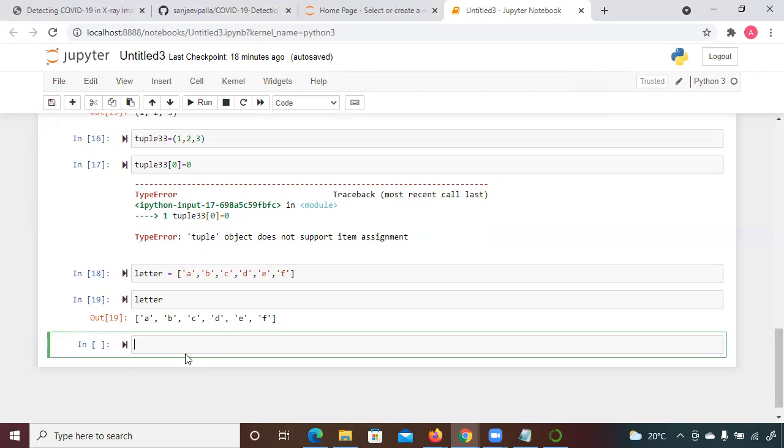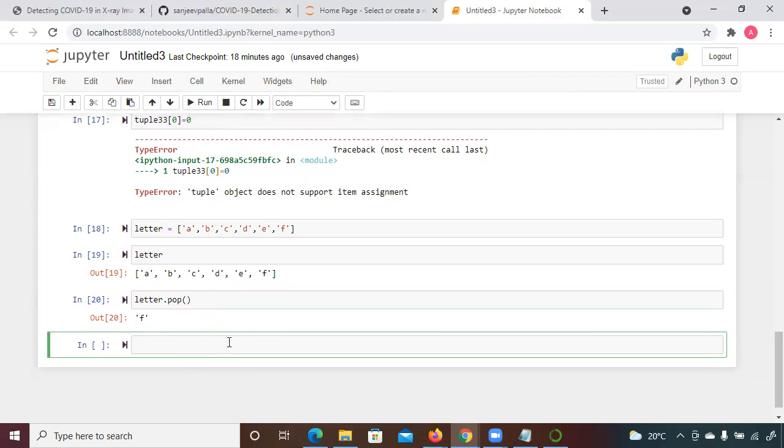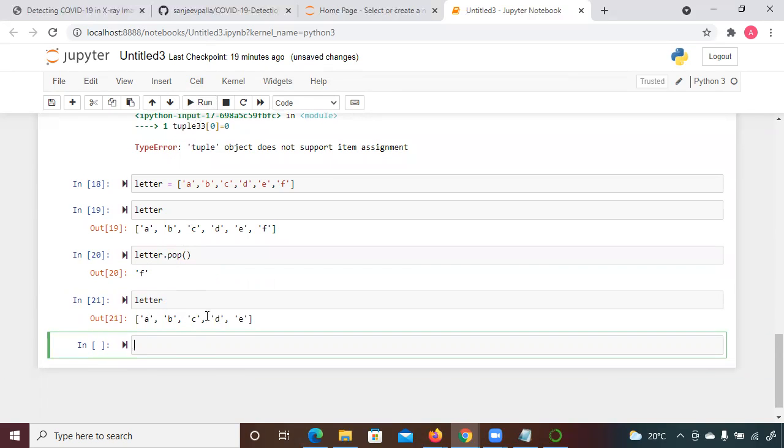Yes, but that is just for accessing an element. If you slice, you are just printing it, but you are not removing. Suppose you want to remove the last element, I already explained this in the last class, but let me remind you once. If you use the pop function, it will remove the last element. You can see here letter dot pop. Now if you just write letter, you will not get the last element. So you can remove the element from the last with this pop function.